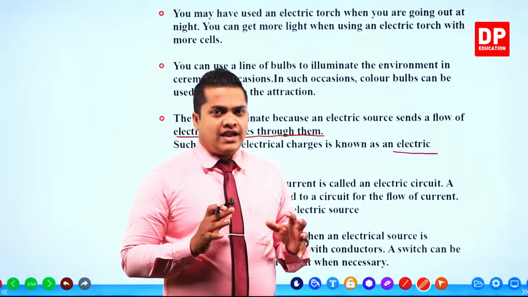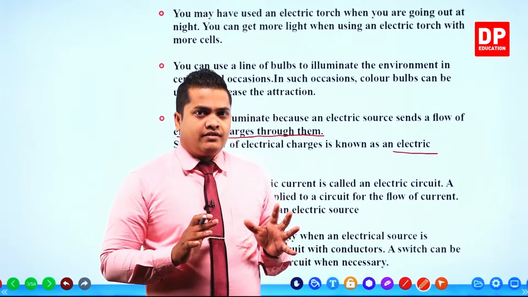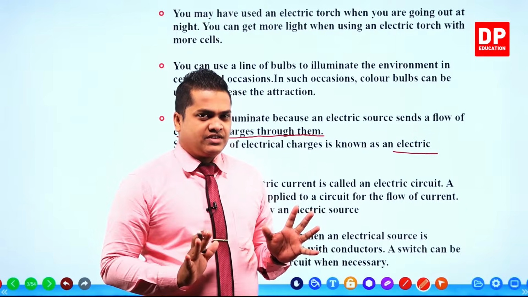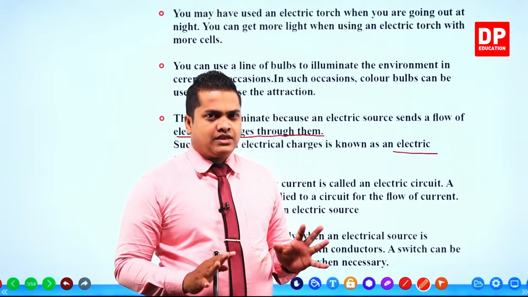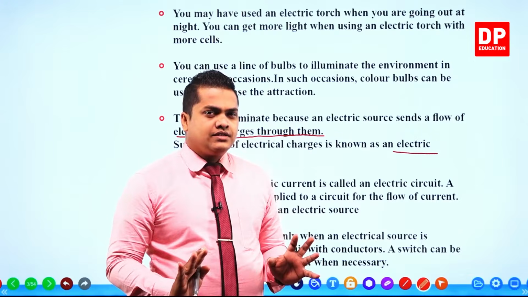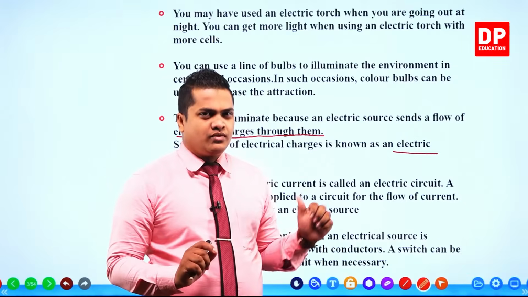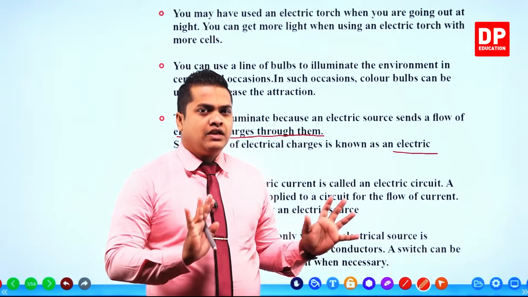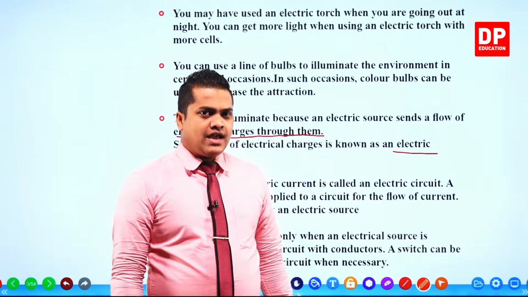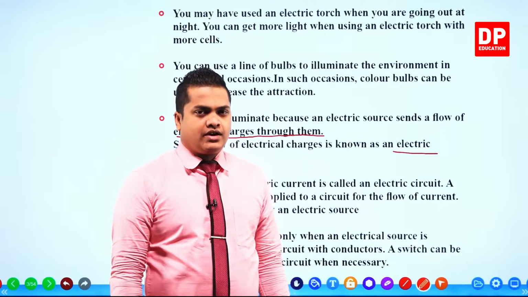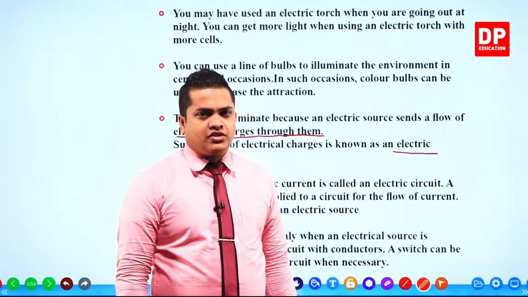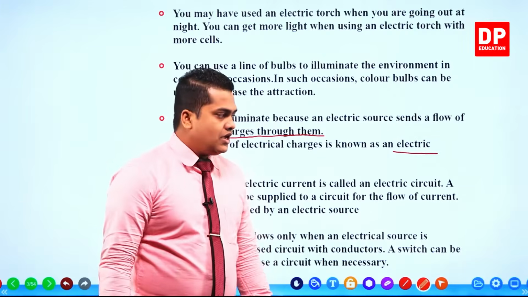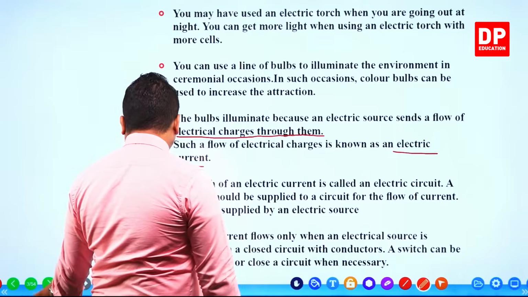In the first slide related to the lesson, you are given all the things. It's not given about the resistance, but you are given several things related to the earlier lesson under the measurements related to electricity. Especially here, what is meant by electric current, what is the meaning of a circuit, and that in order to flow electric current, we studied that a voltage or else a potential difference is important. So a summary is given in the first part related to electricity, right? Let's move on with the next one.